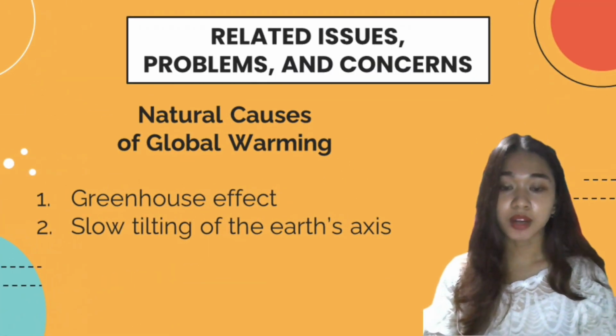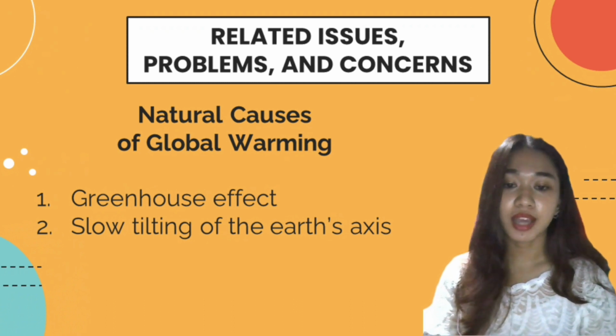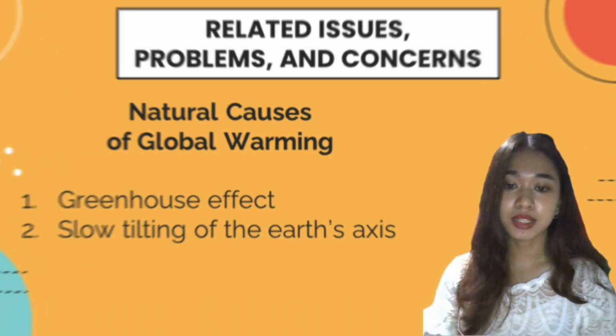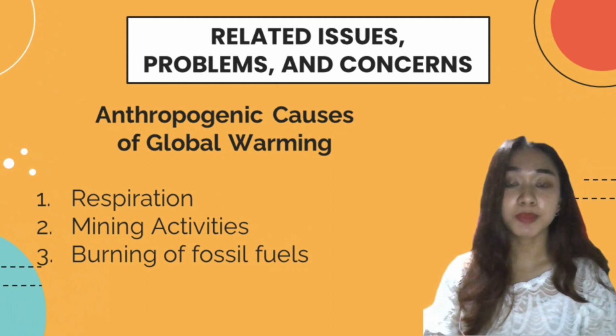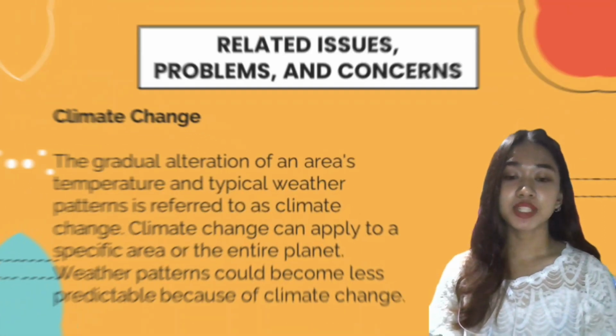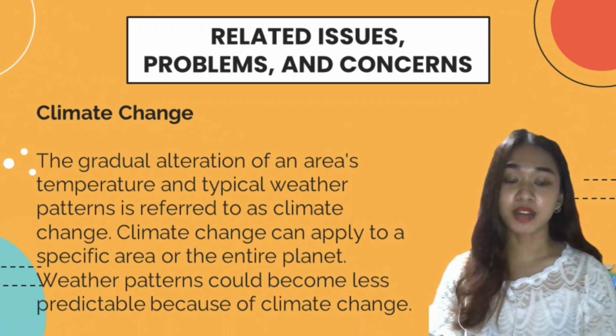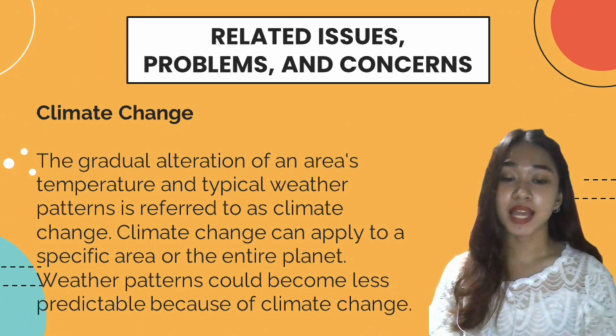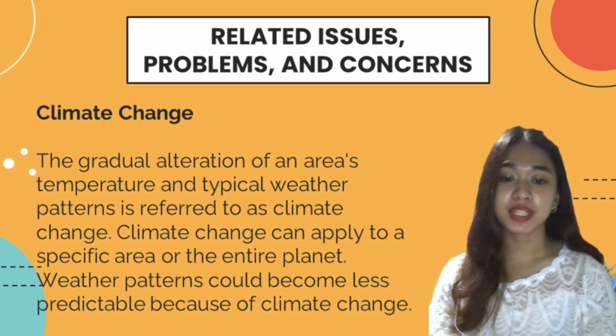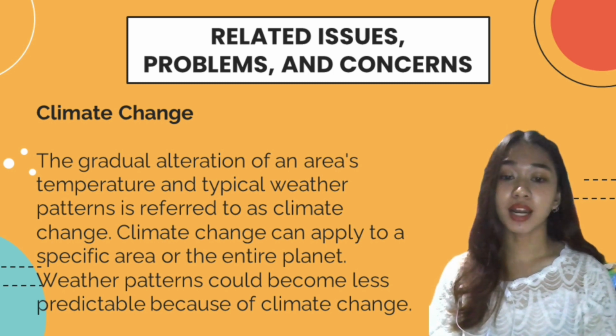The natural causes of global warming are the greenhouse effect and the slow tilting of the Earth's axis, while anthropogenic causes are respiration, mining activities, and burning of fossil fuels. Climate change can apply to a specific area or the entire planet. Weather patterns could become less predictable because of climate change. A rise in greenhouse gases causes an increase in atmospheric temperature, which causes global warming, which alters our climate patterns and has disastrous effects on both environment and humankind.